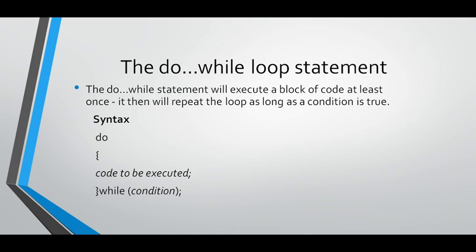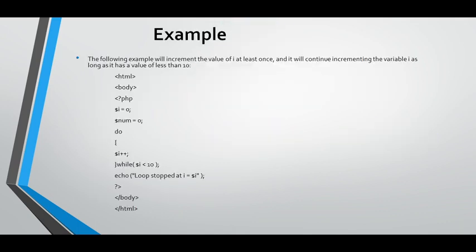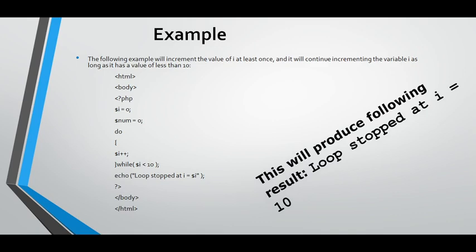Next one, I'm going to give small examples for your reference. This is the do while loop. My I value is 0, num is equal to 0, do, and next one I plus plus, while. First it will execute the do block, and after that only, because while is given at the end of the statement, it will produce the output at least once whether the condition is true or false. After the condition becomes false, it will come out from the loop. This is what the do while loop does here. So this is my output.